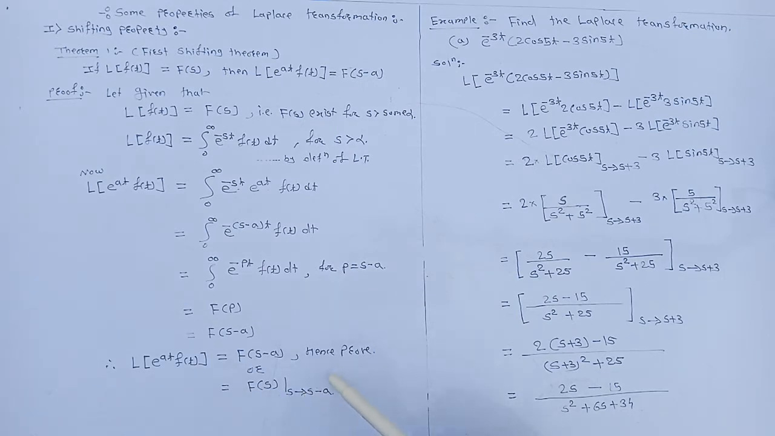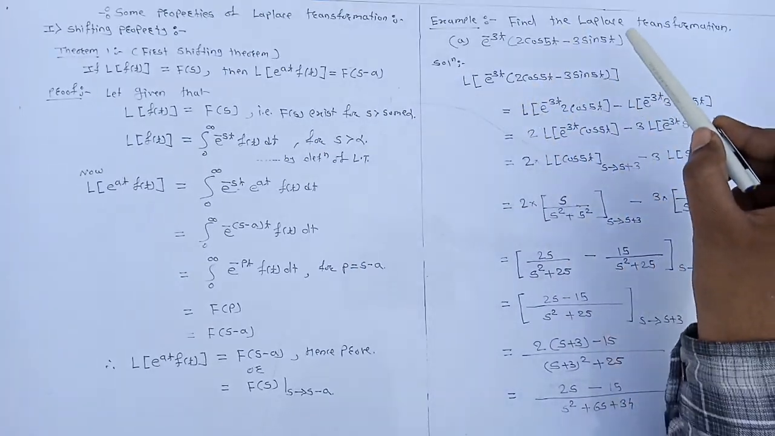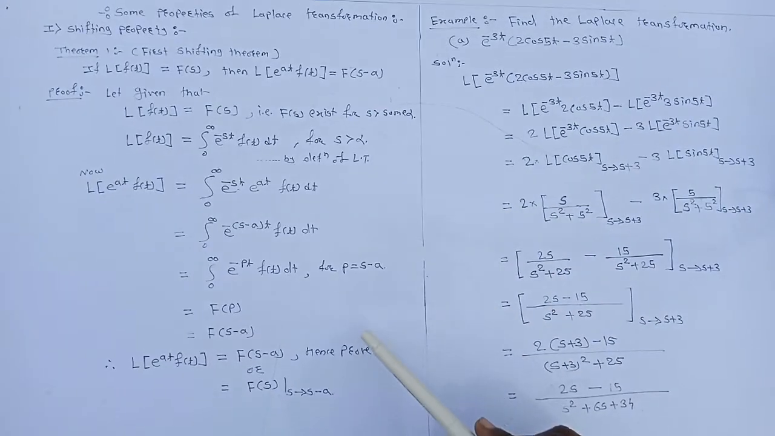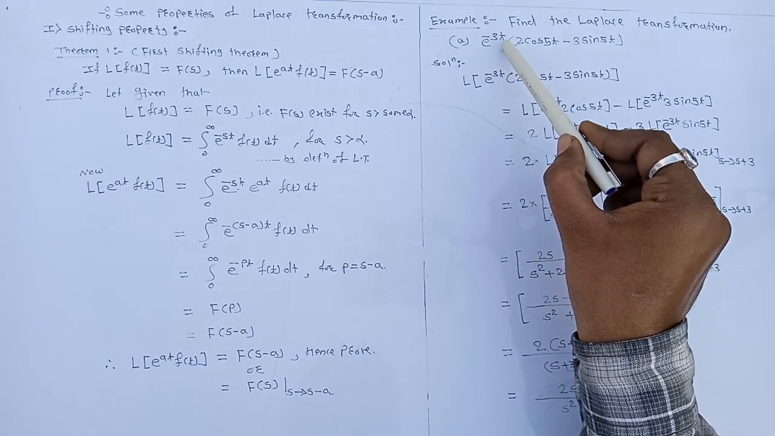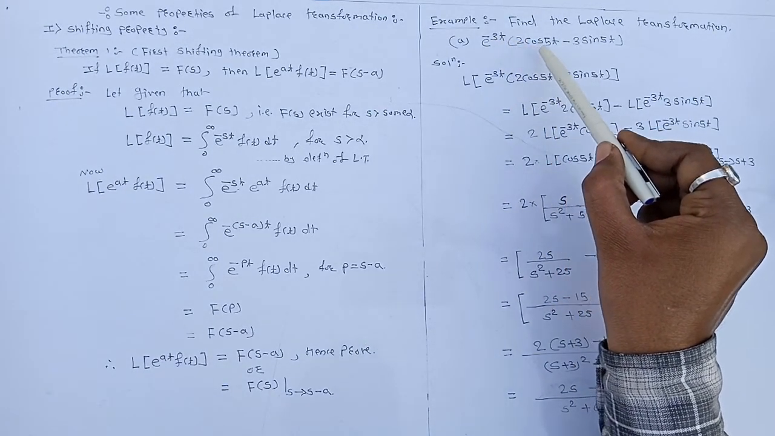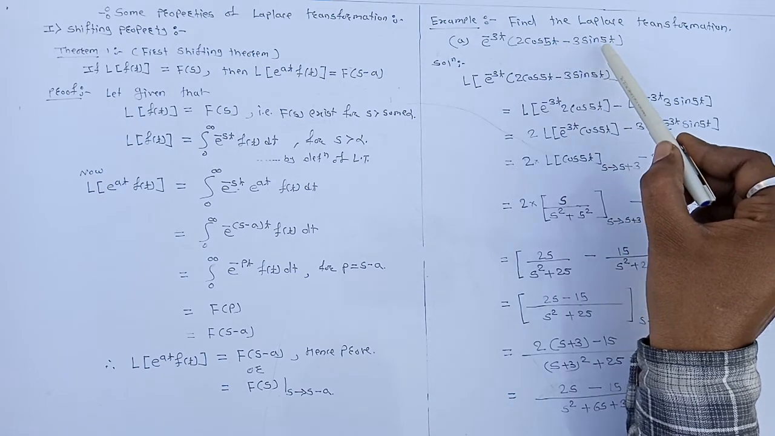Now an example on the shifting property. First example: find the Laplace transformation of e raised to power minus 3t in bracket 2 cos of 5t minus 3 sin of 5t.